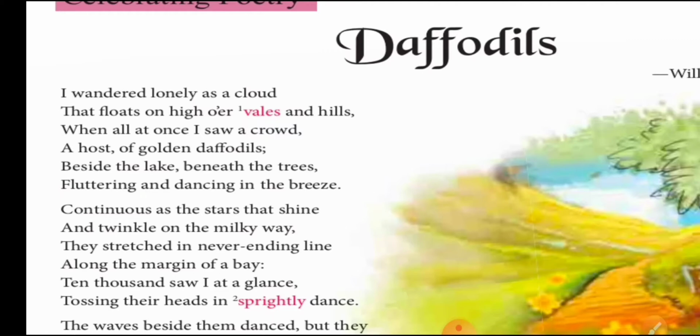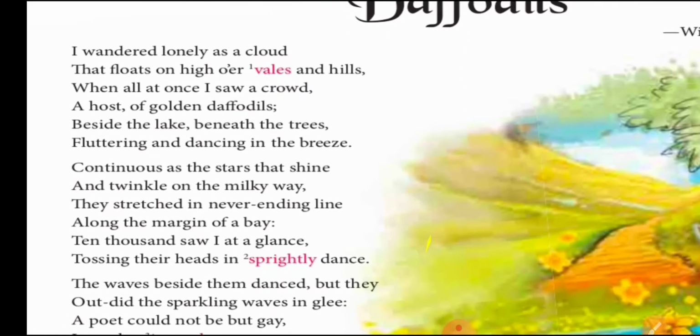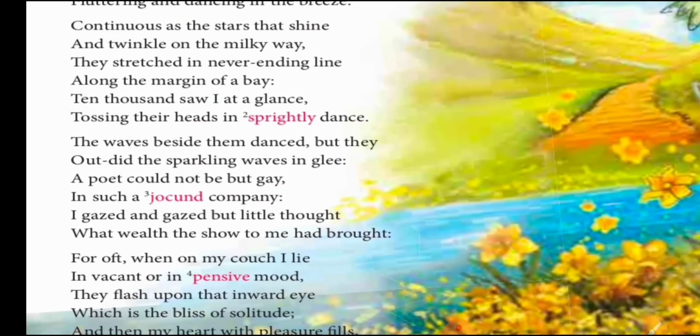First stanza says, I wandered lonely as a cloud that floats on high over vales and hills, when all at once I saw a crowd, a host of golden daffodils, beside the lake, beneath the trees, fluttering and dancing in the breeze. Continuous as the stars that shine and twinkle on the Milky Way, they stretched in never-ending line along the margin of a bay.